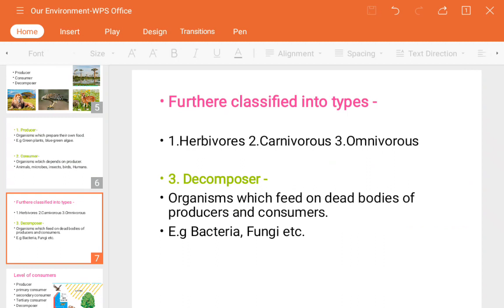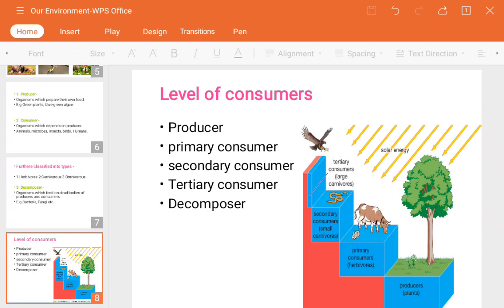After that you will understand what is meant by primary, secondary and tertiary consumers. Now we will move towards the next topic, the levels of consumers. What is the logic here? We have talked about consumers simply, of two types, directly and indirectly. So now which are the different levels of the consumers here?